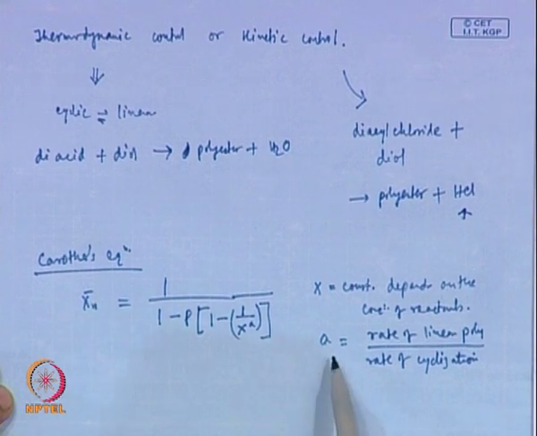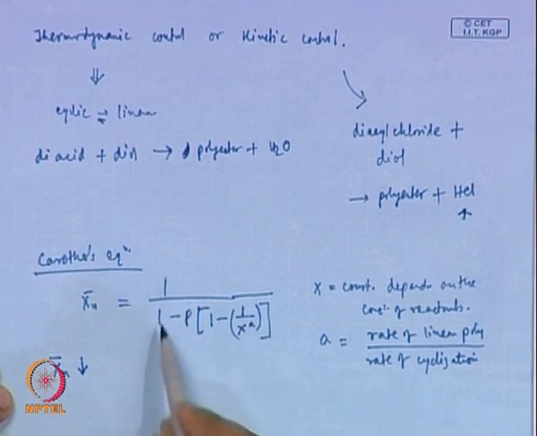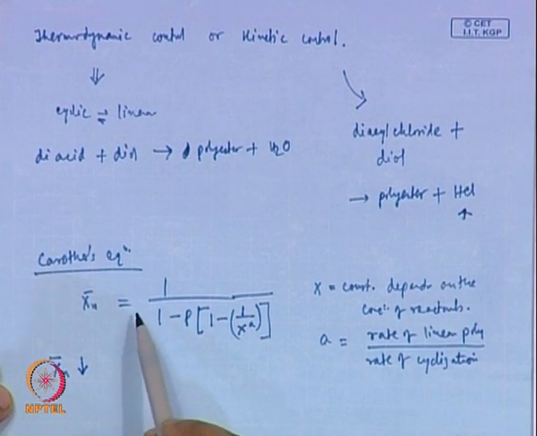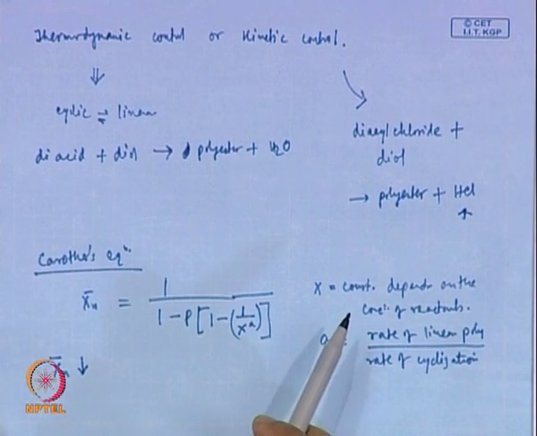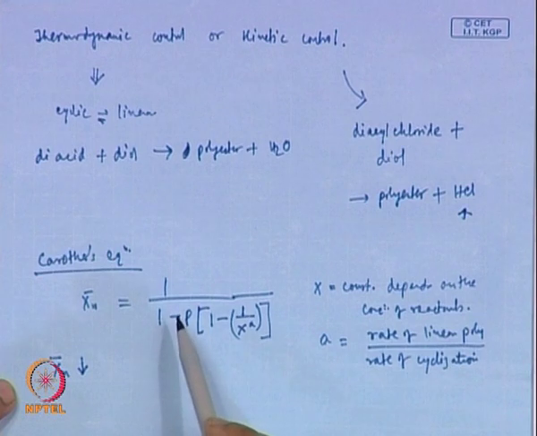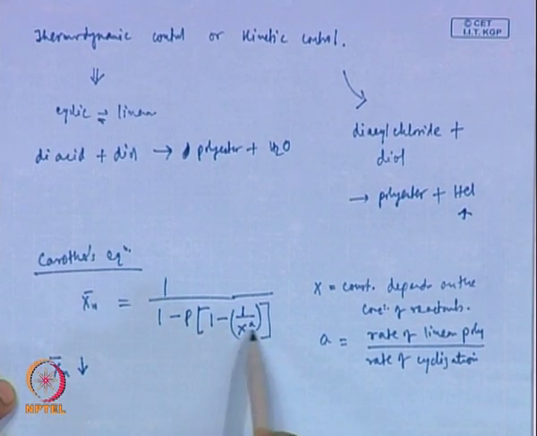As A goes lower, that is, if more cyclization happens, X n comes down compared to if there were no cyclization, in which case X n was 1 by 1 minus p. In case of absence of any cyclization, just pure linear chain formation, we have seen the Carothers equation from earlier lectures, that X n is 1 over 1 minus p. So, because of cyclization, X n comes down.